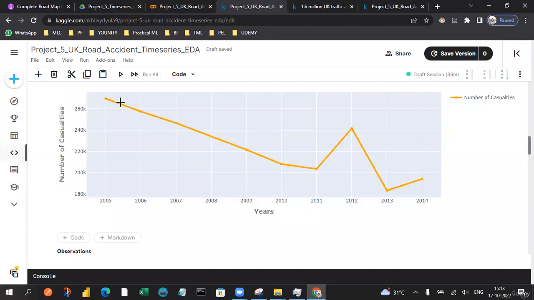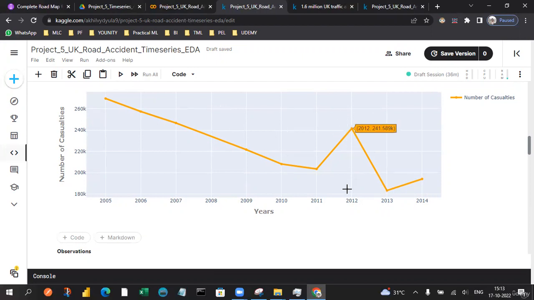You can see the line is practically decreasing at the point of 2010 and also 2011, but in 2012 it again increased. Compared to the peak value we had in 2005, it may be slightly higher or slightly lower than that, but it has not touched the peak value.